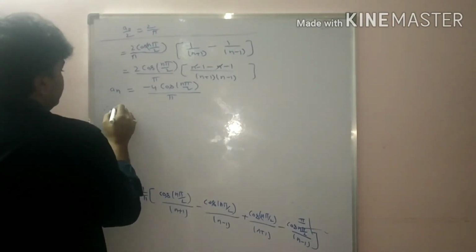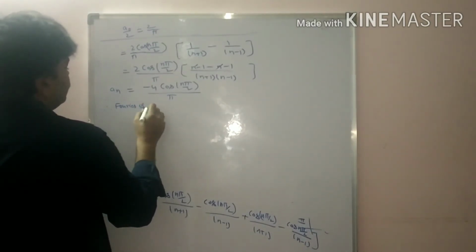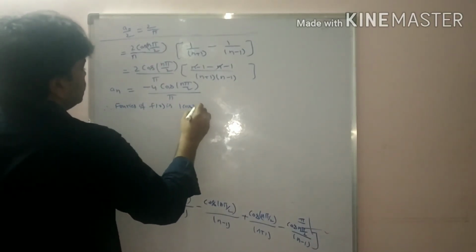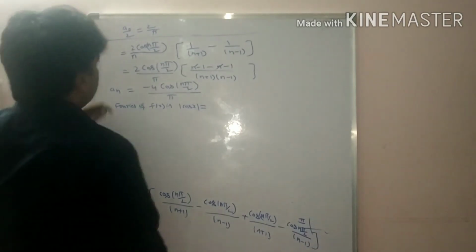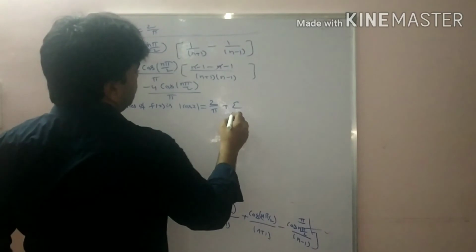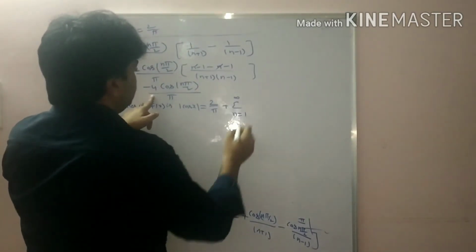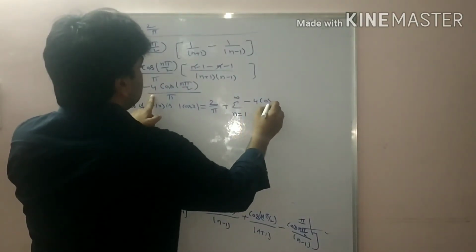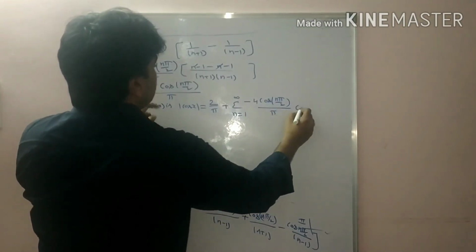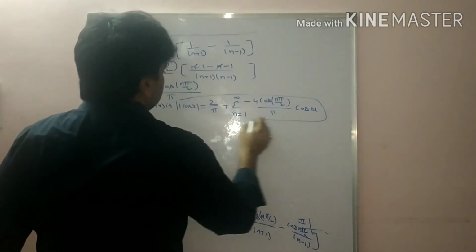Therefore, the Fourier series of f of x equal to modulus cos x is a0 by 2, value 2 by pi, plus sigma n equal to 1 to infinity of a n value. The a n value is minus 4 cos n pi by 2 by pi into cos nx. This is the Fourier series, students.